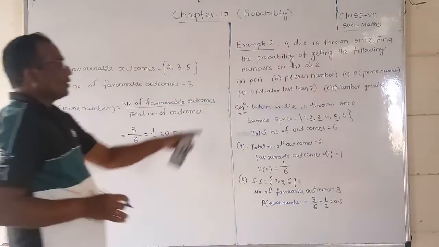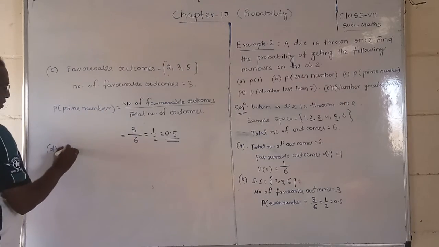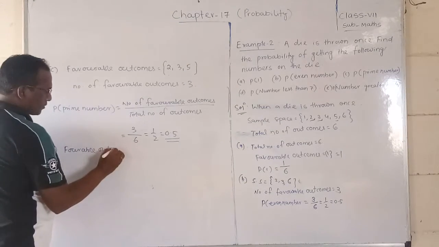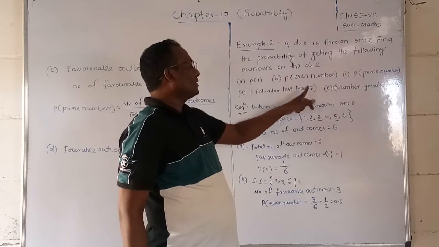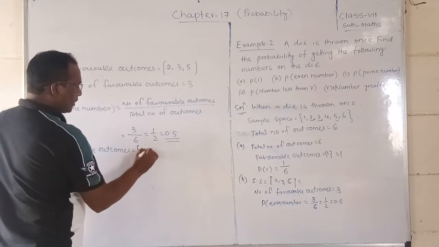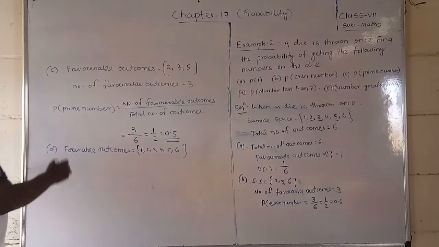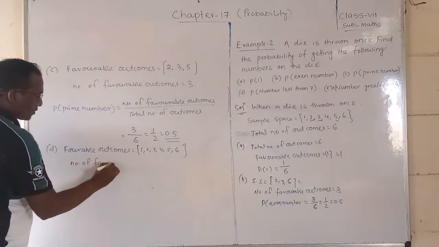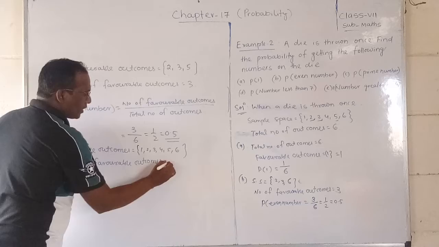d question is P of number less than 6. Okay, so what are the favorable outcomes? See, favorable outcome, number less than 7. Less than 7 means how many are there? 6 are there: 1 2 3 4 5 6, all of these are less than 7. So the number of favorable outcomes is equal to 6.